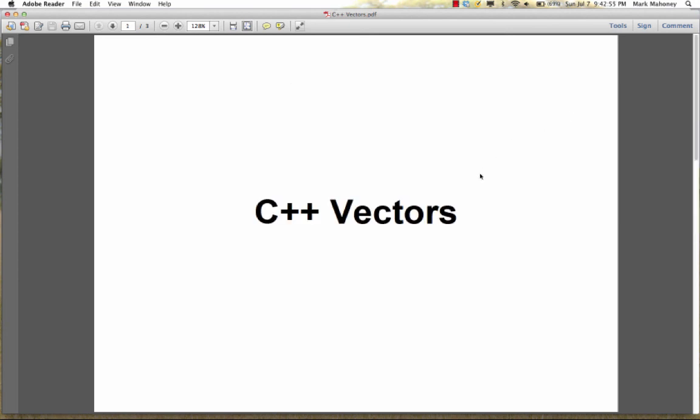Okay, so that's the C++ vector. And like I said, from here on out, you're not going to want to use plain old arrays anymore. Vectors are better. They're like arrays. You get all the benefits of arrays, but they're smarter. You get some additional functionality. So you should always be using vectors from here on out.